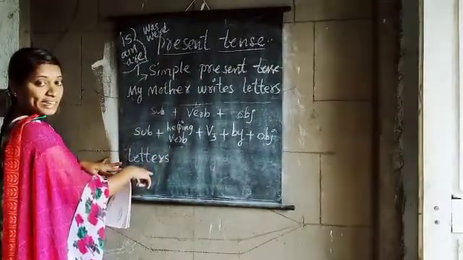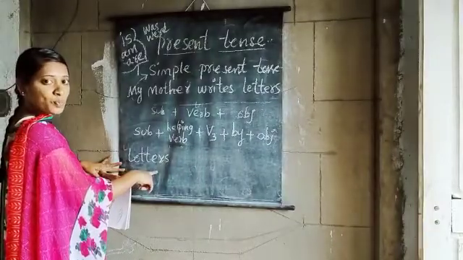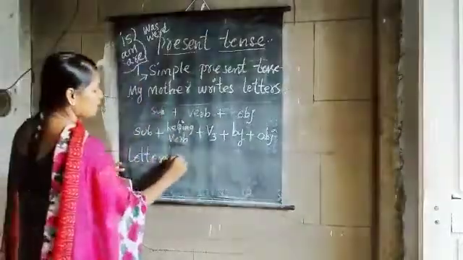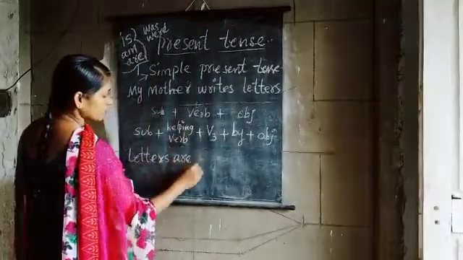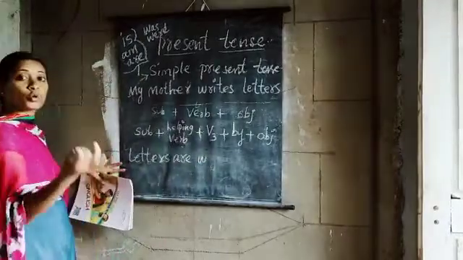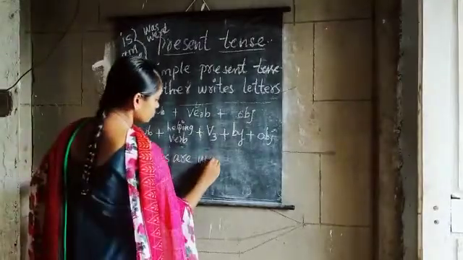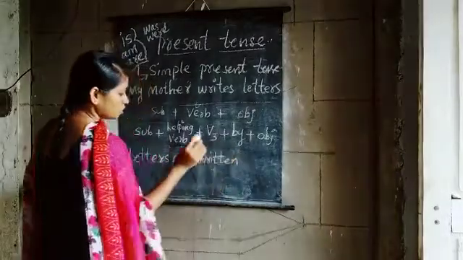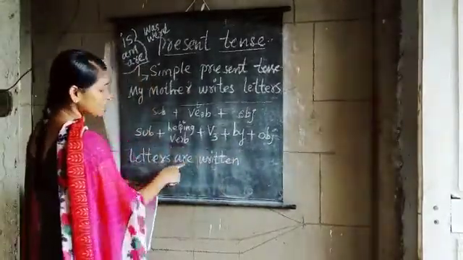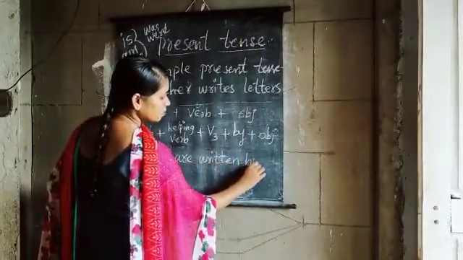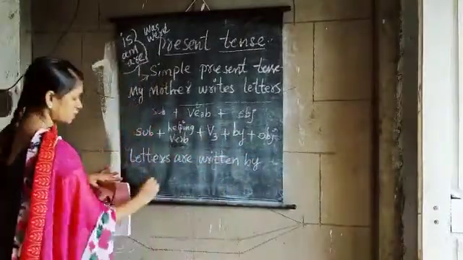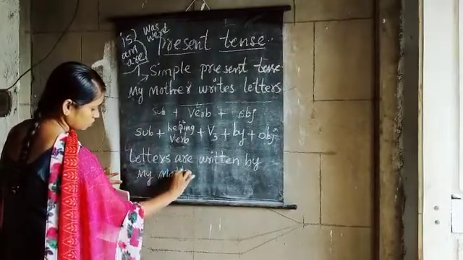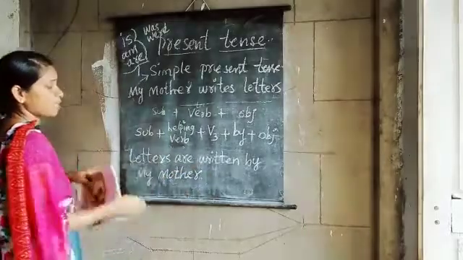Letter is singular, letters means plural. So what form of helping verb do you have to write? Are. Letters are written. Write, wrote, written. Letters are written by whom? My mother. Letters are written by my mother.